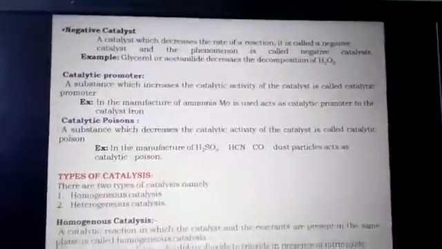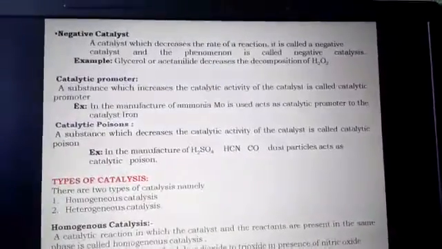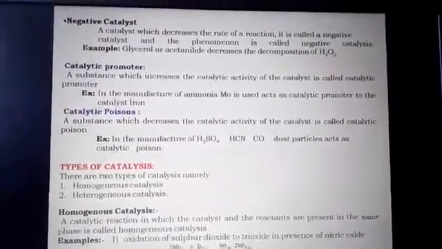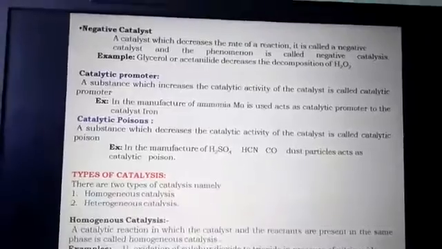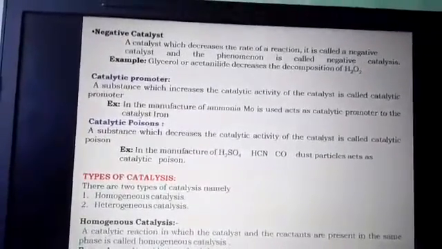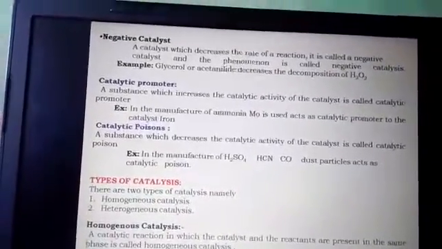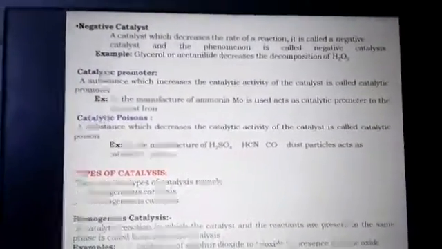So let us know the definition of a promoter. What is a promoter? A substance which increases the catalytic activity of the catalyst is called a catalytic promoter. As I told you in the example, molybdenum is used as a catalytic promoter with the iron catalyst in the manufacture of ammonia.